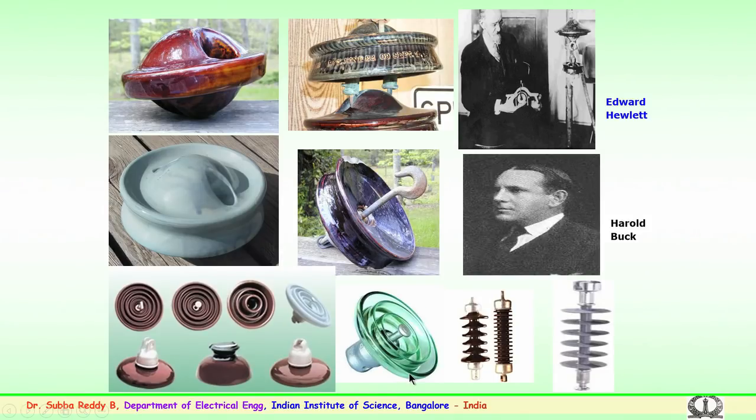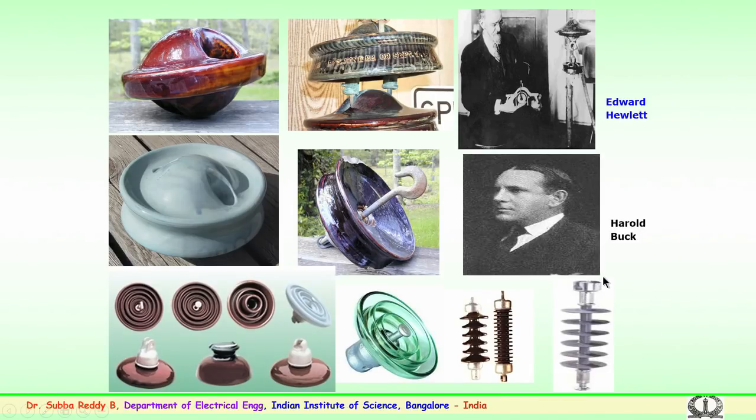Again, glass is popularly used in Europe because of the material availability. Mechanical and electrical performance of ceramic and glass insulators is the same. We will look briefly into the manufacturing process in due course. These are again various types of ceramic insulators which are used for railway traction, bushings, for equipment, and so on. So, this is the recent polymeric insulator. We will cover ceramic, porcelain and glass, and the recent polymer or silicone rubber insulators in detail in the coming lectures.